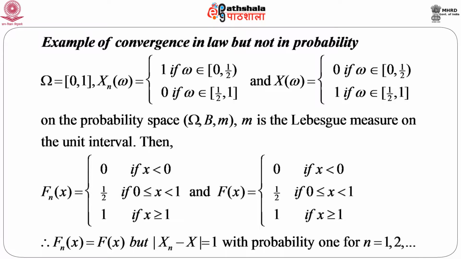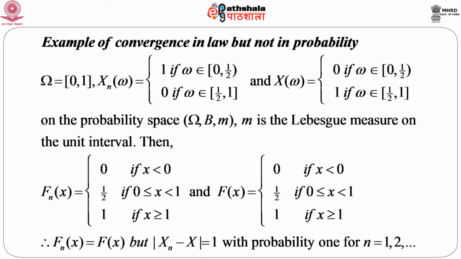One first example is that convergence in law does not necessarily imply convergence in probability. So, let us consider the whole sample space omega as (0,1] and define a sequence of random variables X_n(omega) as 1 if omega belongs to (0,1/2] and 0 if omega belongs to (1/2,1). So, remember this (0,1/2] is semi-open, the half side is closed and this is open.